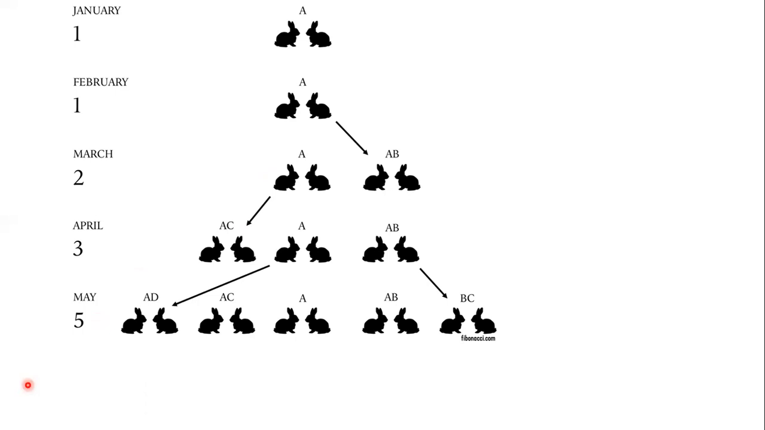Now, number of rabbits in the first month, 1 pair. Next month, 1. Third month, 2 pair. Fourth month, 3 pair. Fifth month, 5 pair. And it goes on like this. So at the end of 5th month, there will be 5 pairs of rabbits.